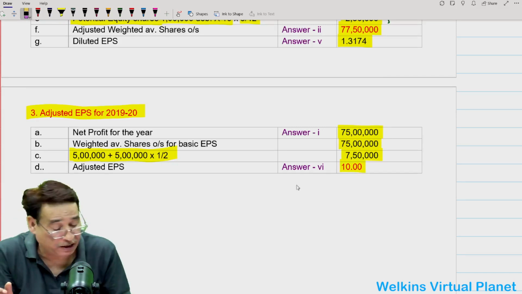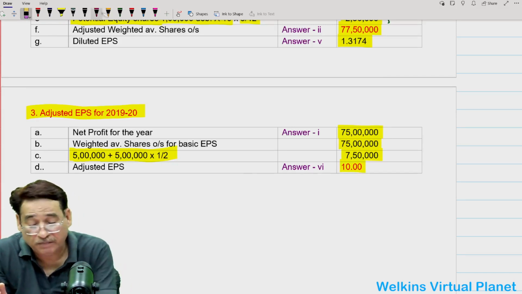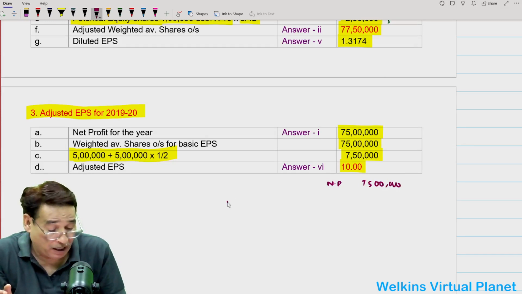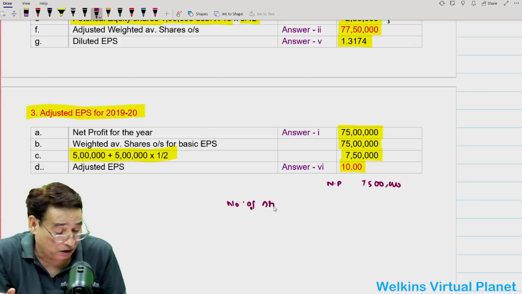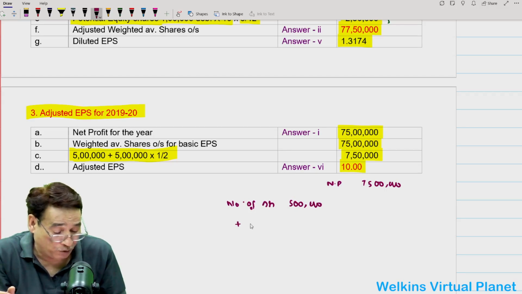Why? Actually, just let me clarify it. Net profit for last year is 75 lakh, 85 lakh minus preference dividend. And the number of shares last year was actually 5 lakh. We have to restate the earning whenever we make a bonus issue.